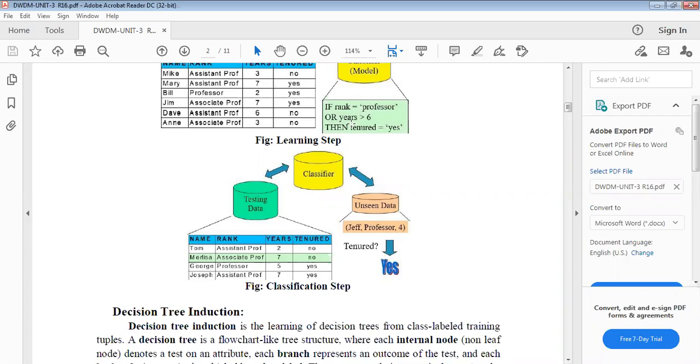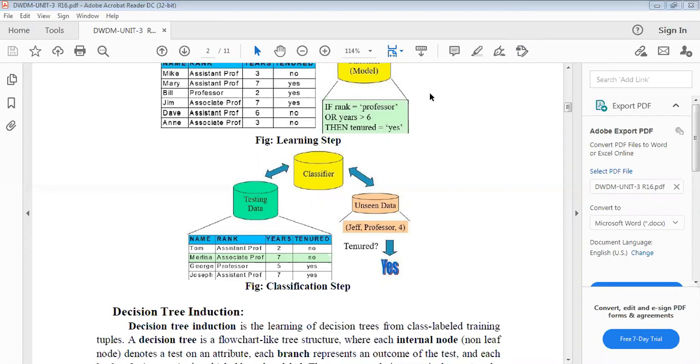If the rank is professor or years is greater than 6, then tenured is yes. So if the rank is professor, is it accepted? Automatically you have tenured yes. If the rank is not equal to professor and years is less than 6, so automatically its tenure is no. That is the value you are getting here.